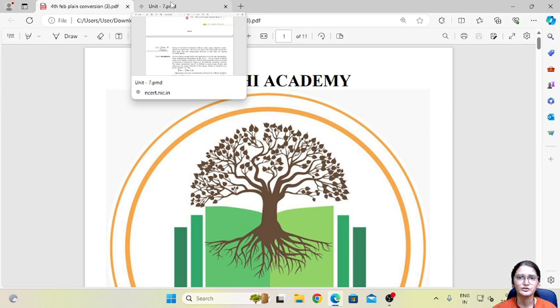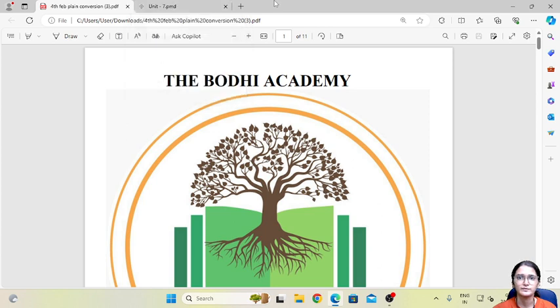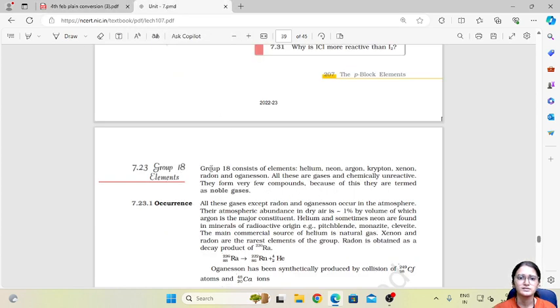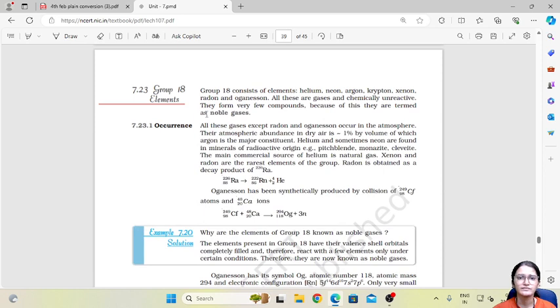Today I am going to continue with group 18 elements from the P block chapter of standard 12 chemistry. With this we will finish the chapter P block elements. Group 18 elements are noble gases, which is the last group of P block. It consists of helium, neon, argon, krypton, xenon, radon and oganesson.